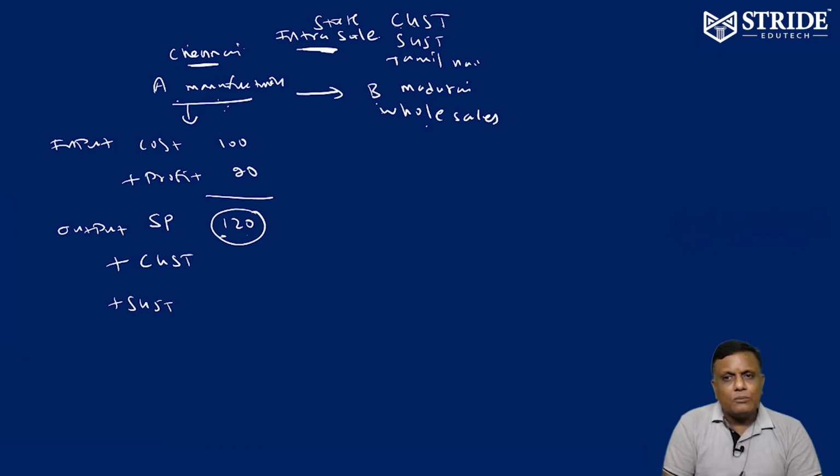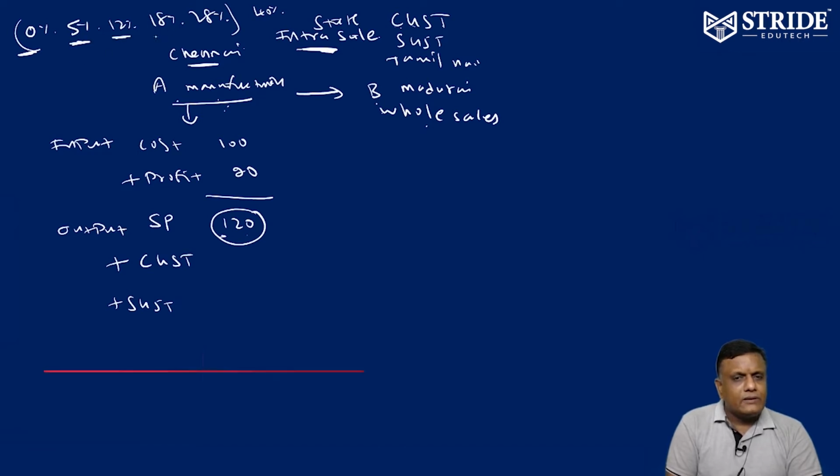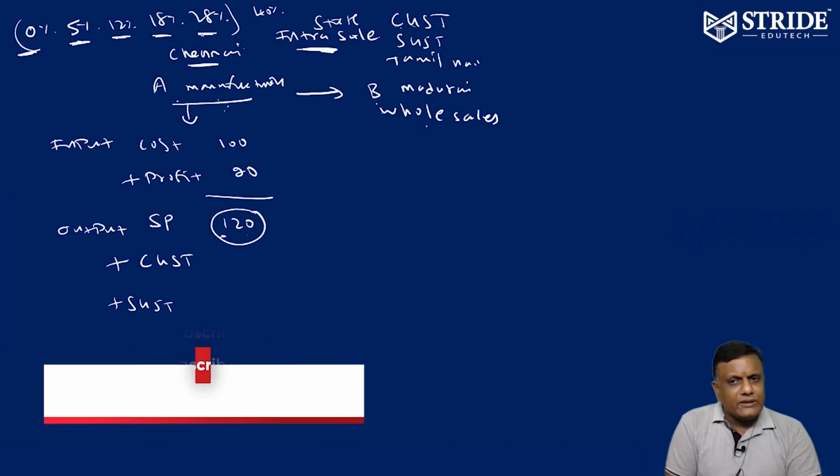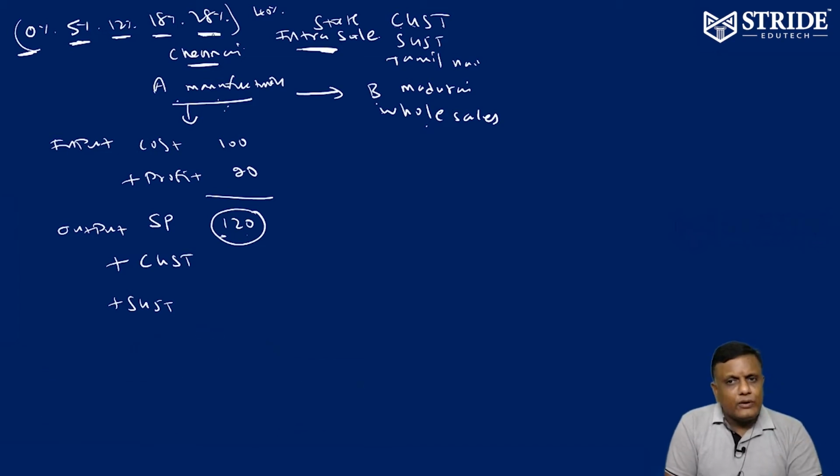Normally in India the rates are 0%, 5%, 12%, 18%, 28%, at most 40%. So basically there are five rates given: 0% GST, 5% GST, 12% GST, 18% GST, 28% GST. It depends on the product. Suppose you are buying and selling an AC, 28%. Buying and selling chips, 5%. If you stay in a hotel, 18%. Different slabs are available, and you will come to know them at later stages.